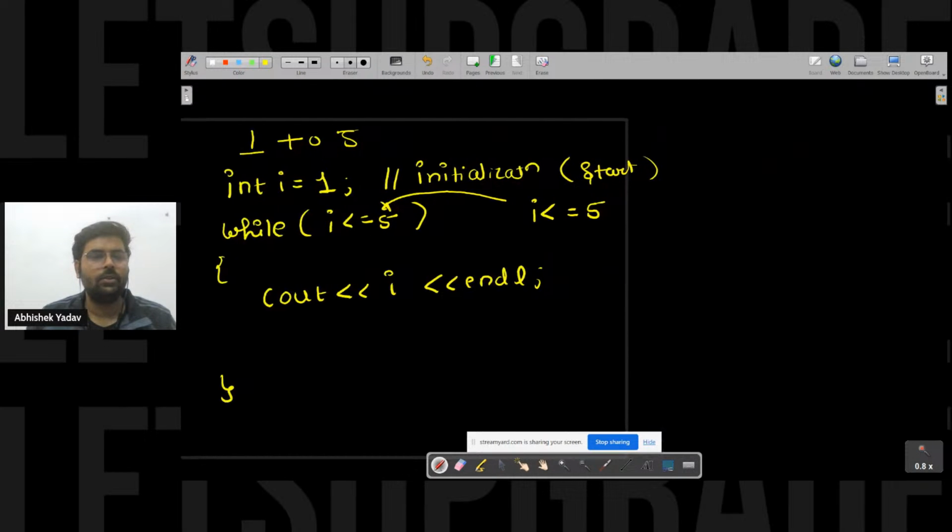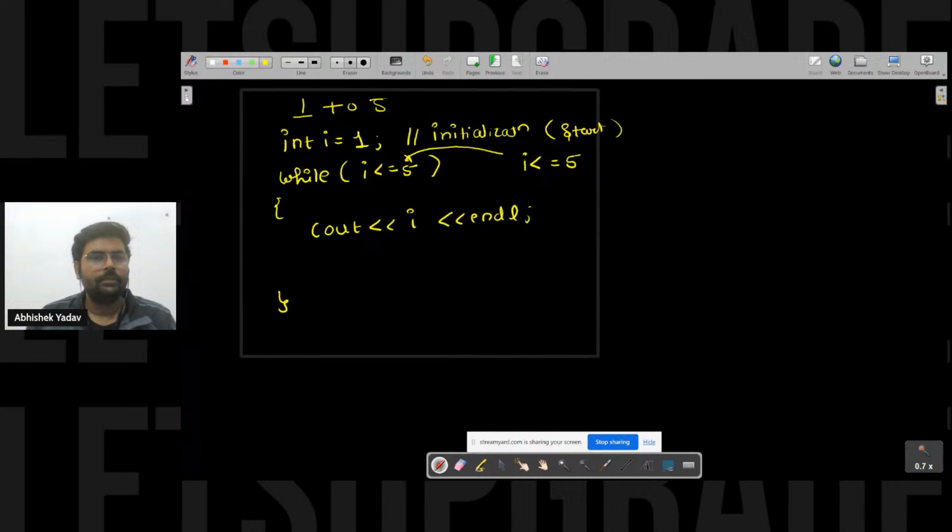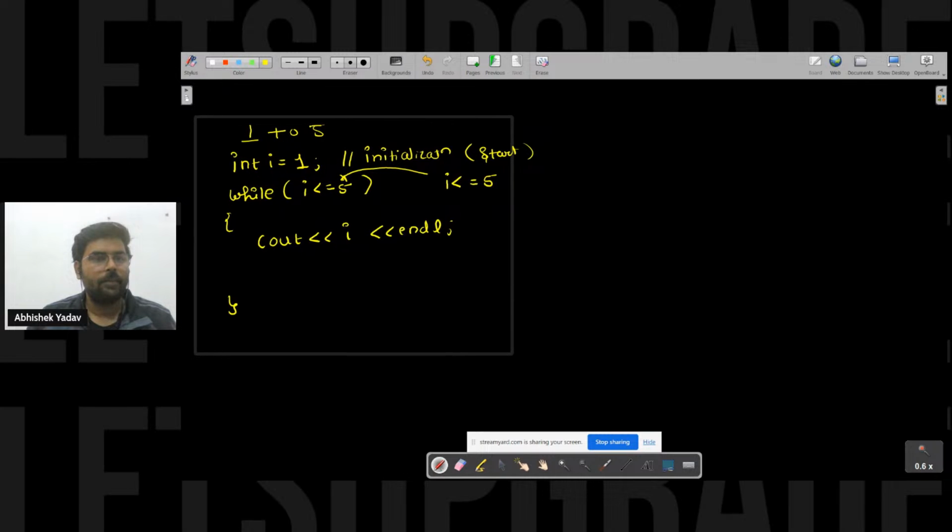Let's try to dry run this code. So what will happen when you are dry running the code? You have to create a simple dry run table here, right?